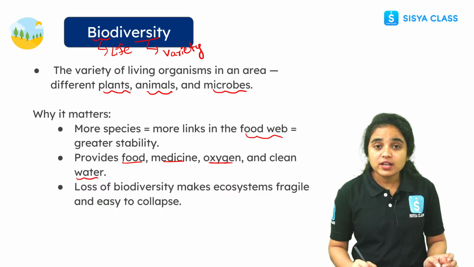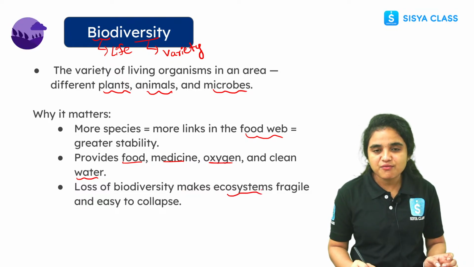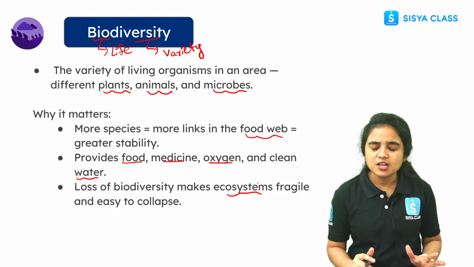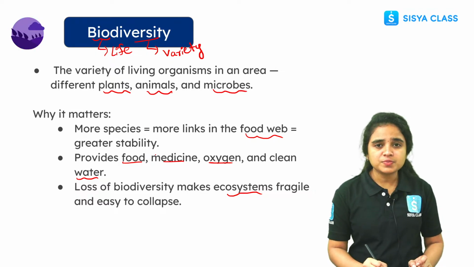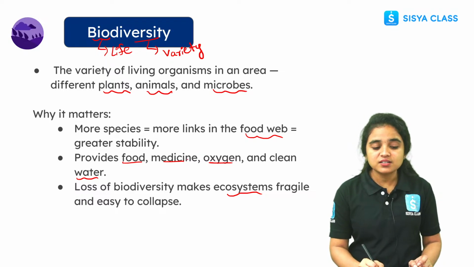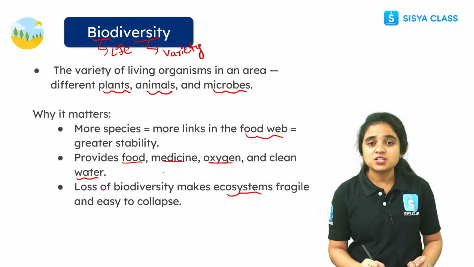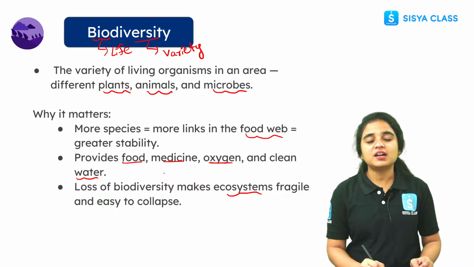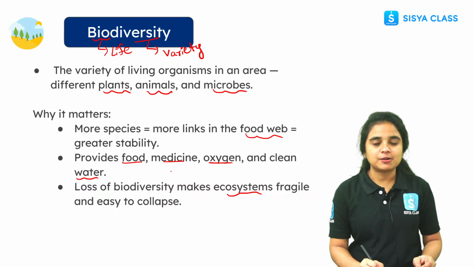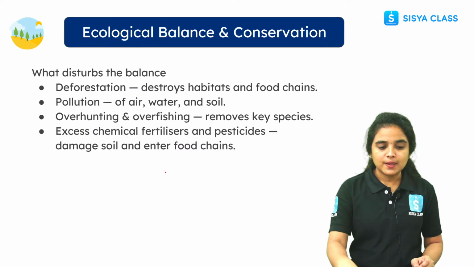Loss of biodiversity makes an ecosystem fragile and easy to collapse. More species are interlinked with one another, and biodiversity provides food, shelter, medicines, oxygen, everything essential for every living thing on our earth and in nature.